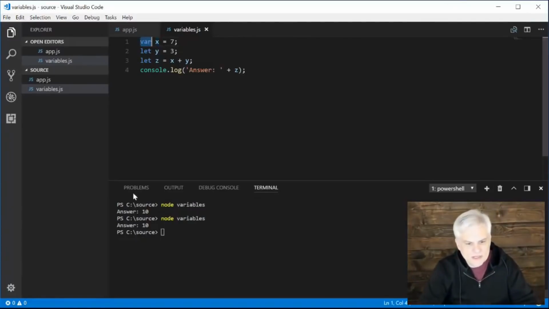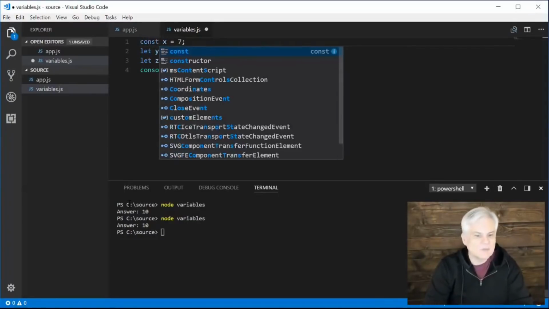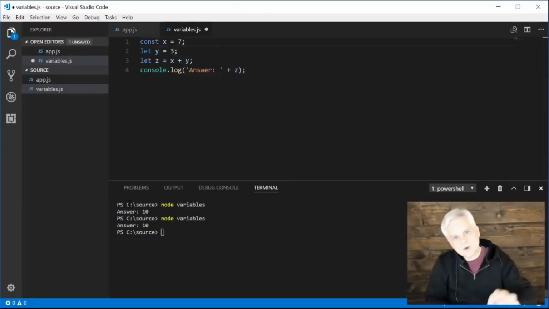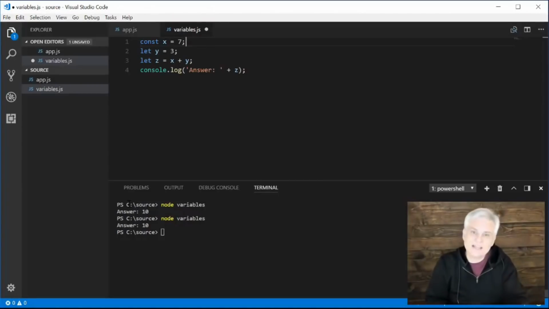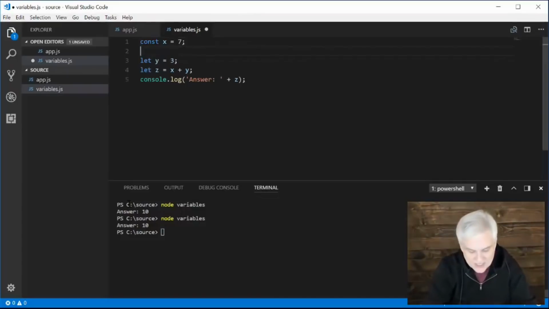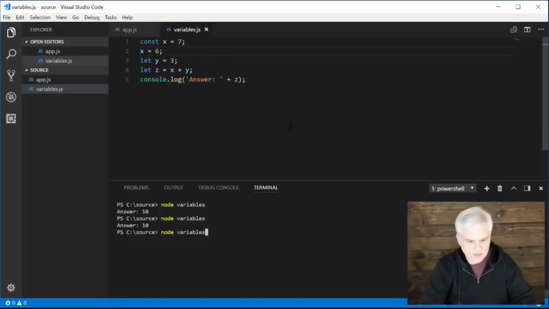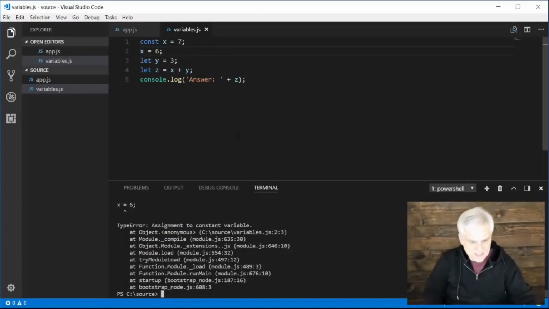The other keyword for declaring a variable is const. And we use that whenever we want to express our intent to the JavaScript compiler that we do not intend for that variable to ever change its value. So what we initialize the value to, in this case to 7, we wouldn't expect that to change throughout the lifetime of the application. And if we try to change it, like in the very next line of code, we can attempt to set it equal to 6. I'll save that. Let's go over and try to run that code. We're going to get an error, and it actually is pretty helpful.